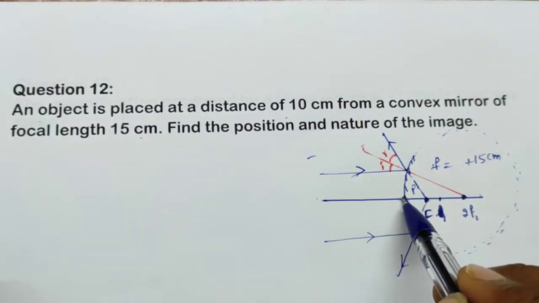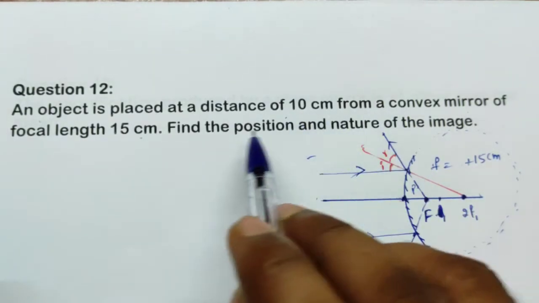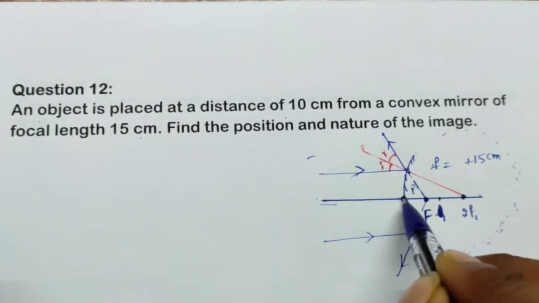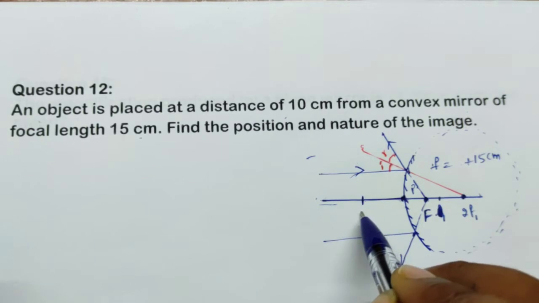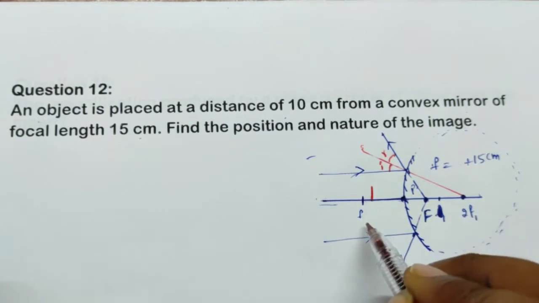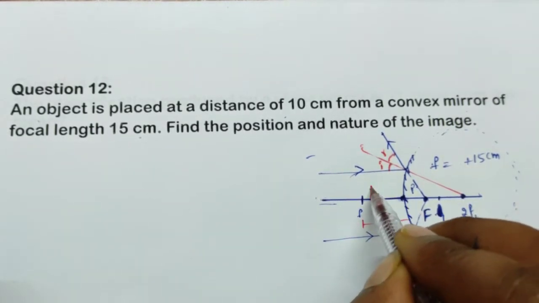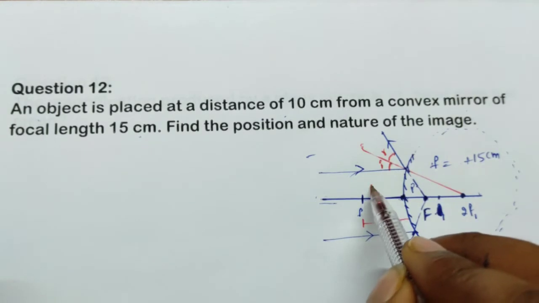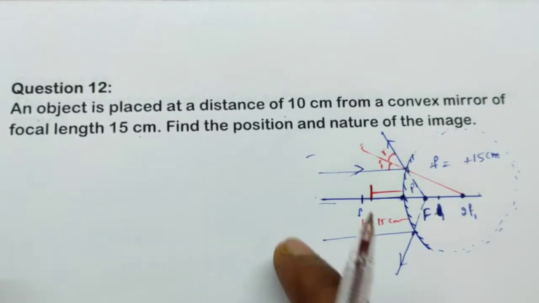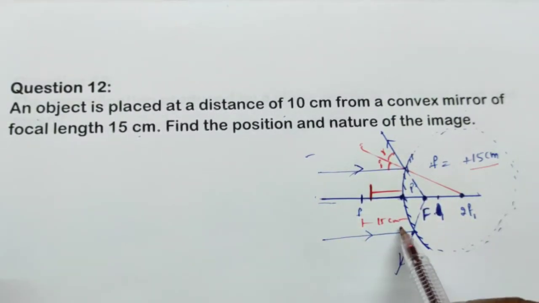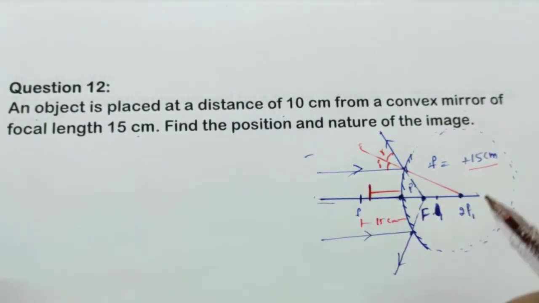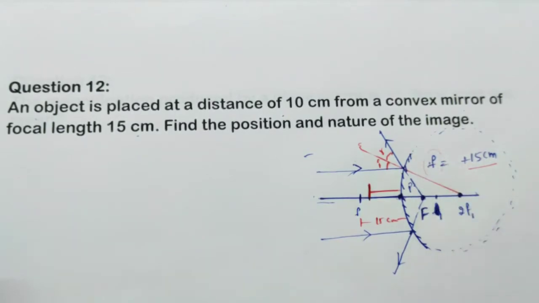Very good. And the object is placed where? The object is placed from the pole, right? First of all, what is the focal length here? The focal length is 15 centimeters. But the object is placed at 10 centimeters only. So this is the 15 centimeters, but the object is placed at 10 centimeters only, right? So this is the object distance, which is minus on this side. Sir, here also you took plus 15. I am saying that the focal length is 15, on this side like that I took. But see, this is the principal focus. We need to consider only the principal focus.